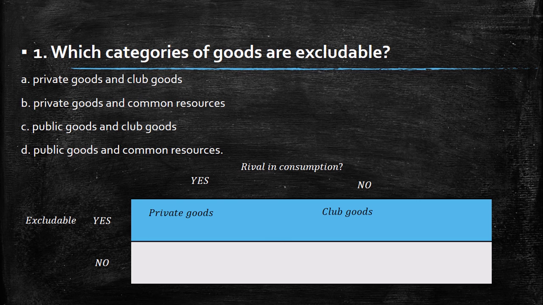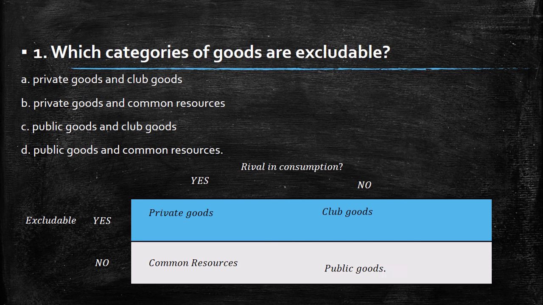So the fact that you are just staying on the grass, you're not preventing another person from staying at this place at the same time. So you can assume that this is not rival in consumption. But on the other hand, it's excludable, which means you have to pay for that, and you can exclude by the price. The other one, the common resources, they're not excludable. The fact that you fish doesn't mean that another person cannot fish, but it's rival in some way, because if you fish one, there is less fish for the other people.